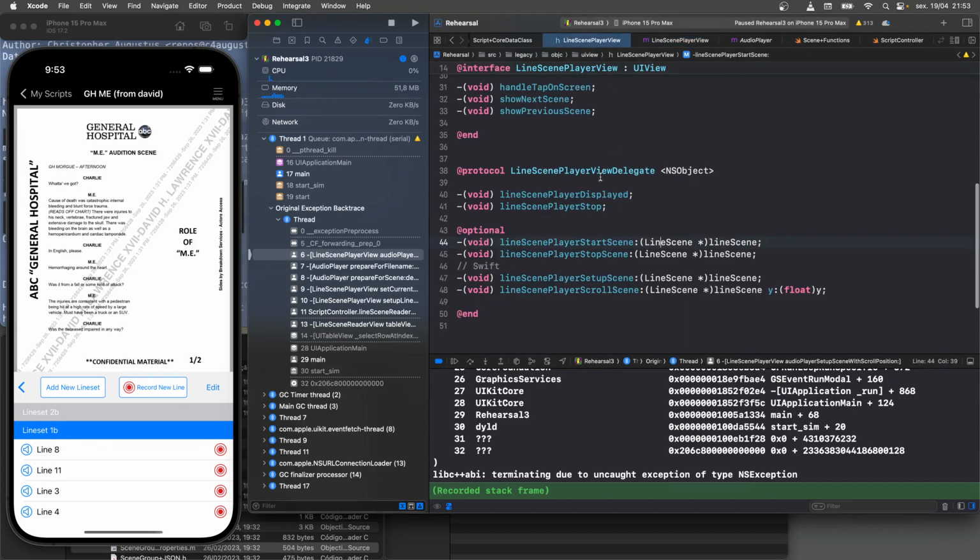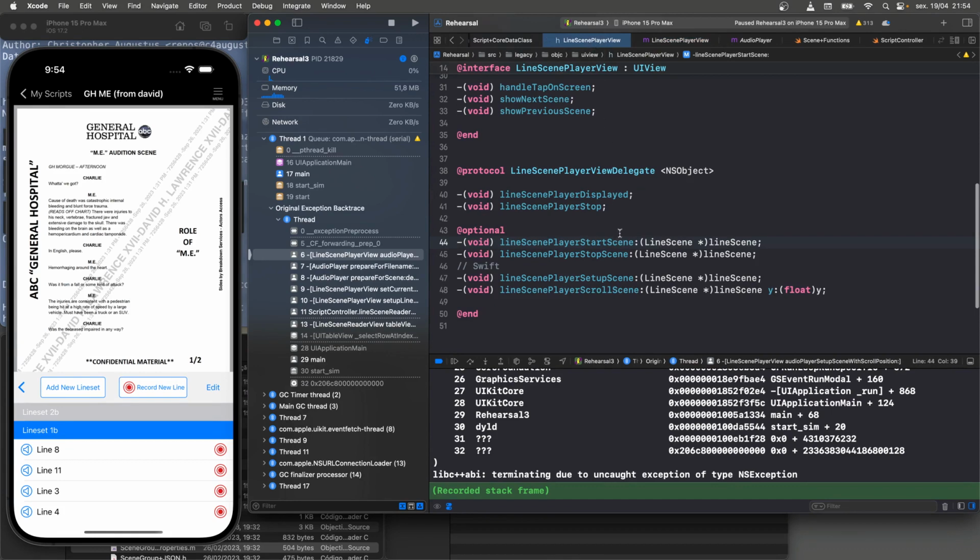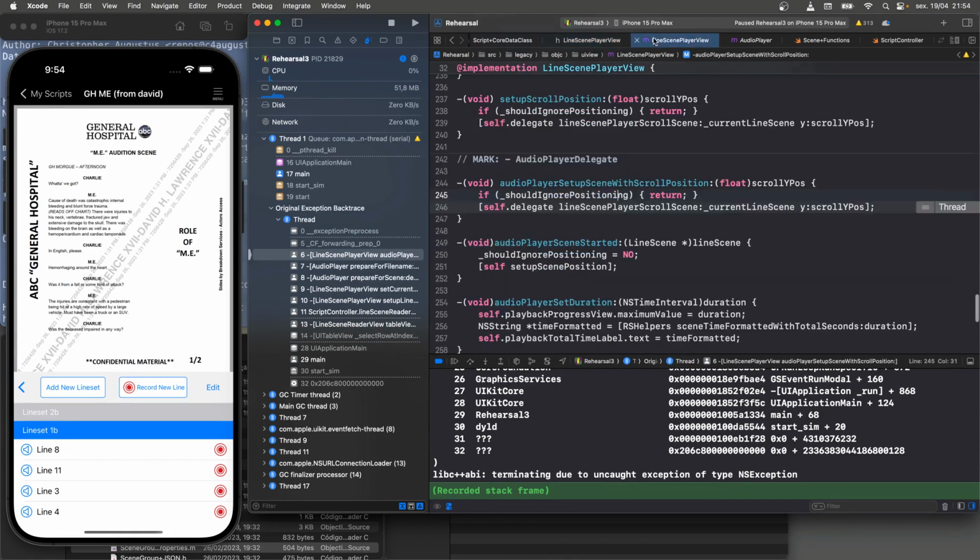And here's the delegate interface that LineScenePlayerView says. The idea is that a delegate is some other object that is responsible for certain things this object wants to do. So in this case, it wants to set up the scene with a scroll position, and it's saying the player doesn't know how to do that. It's going to delegate to this function that it defines here, and the delegate's going to do it.